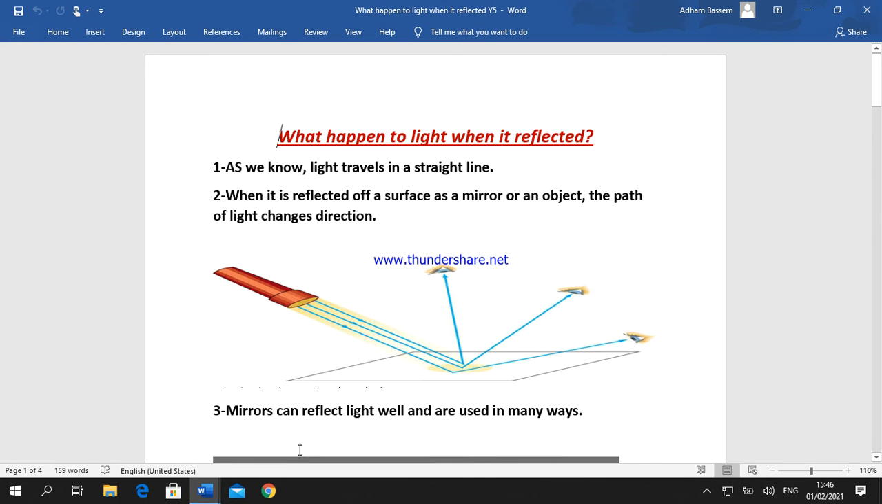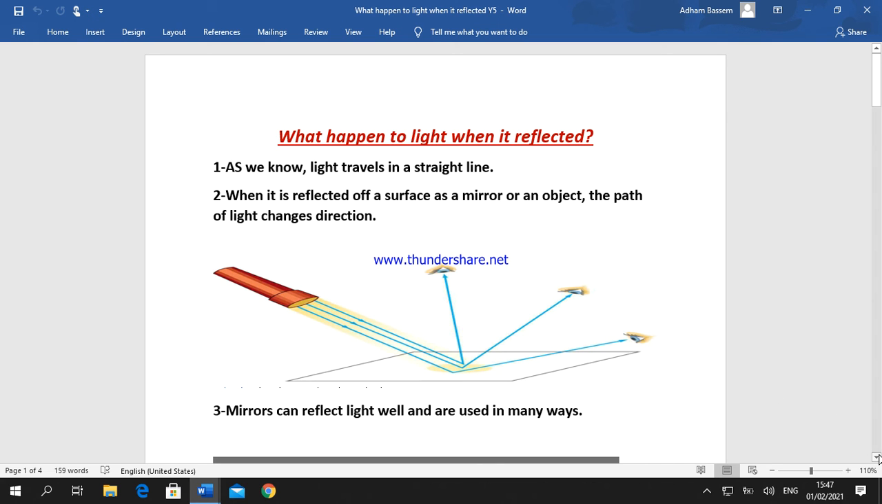What happens to the light when it is reflected? As we know, light travels in a straight line. This is a light source that emits light. The light falls on the surface in a straight line. When it is reflected off a surface such as a mirror or an object, the path of the light changes its direction.